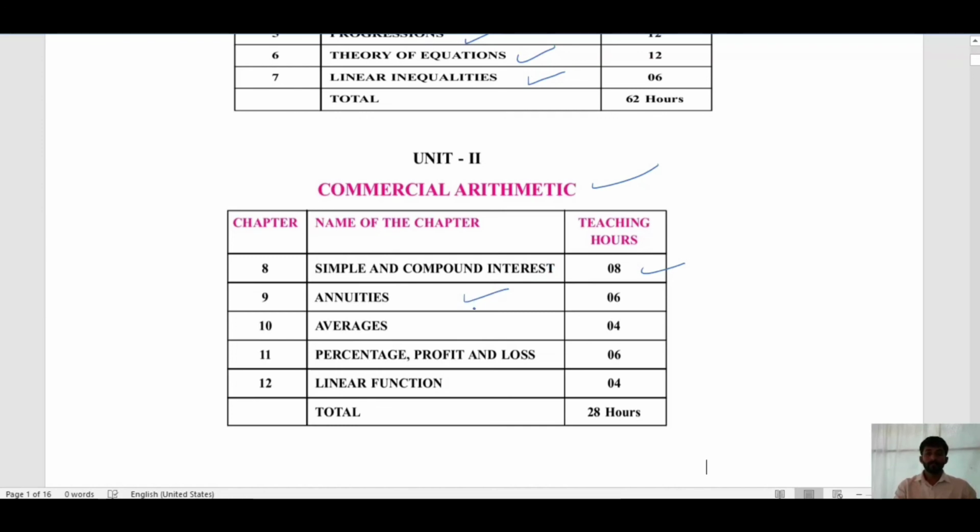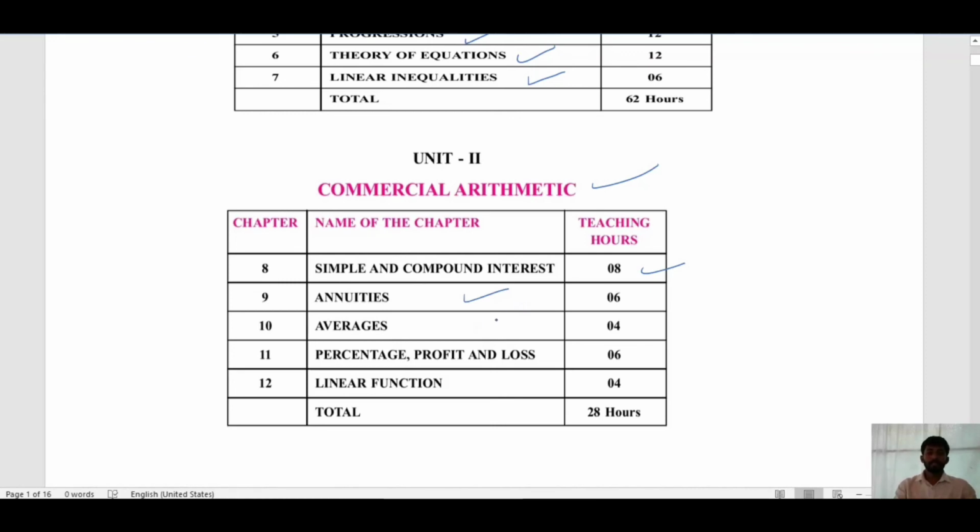Annuities are related to LICs or EMIs. Different formulas are there for how to calculate EMIs or how to calculate LIC premiums. Likewise, study application problems. Here so many formulas are there. The only thing you need to remember here is the formulas. If you are clear with all formulas, or if you learn all the formulas by heart, you can solve problems easily.